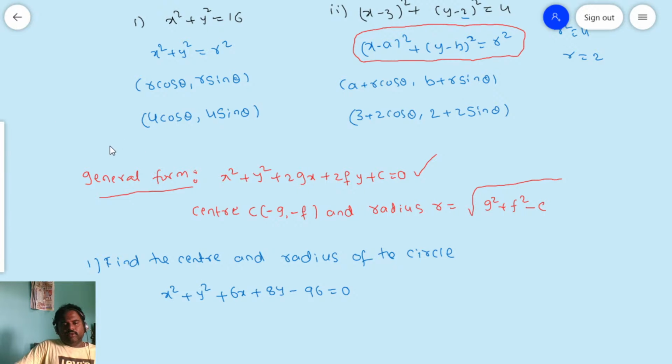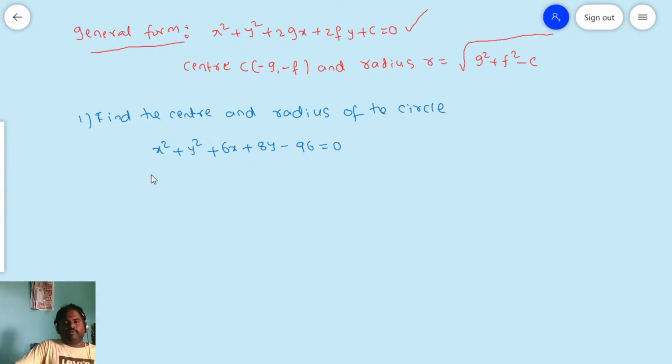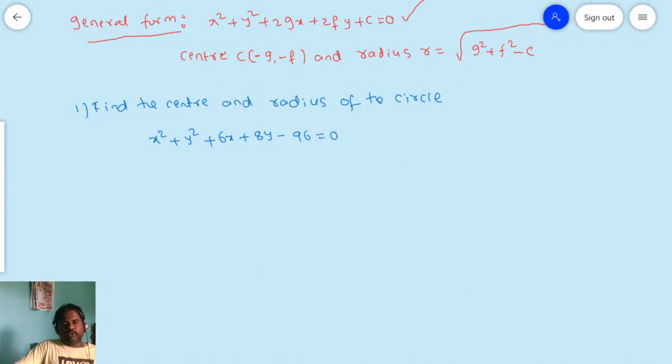So for this we need to find the center and the radius of the circle. Friends, you see, is this in the standard form or general form? Standard form is x minus a whole square plus y minus b whole square is equal to r square. Is it like this? No. This is in the general form.